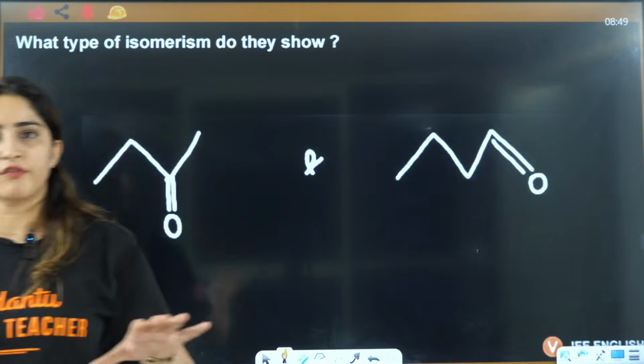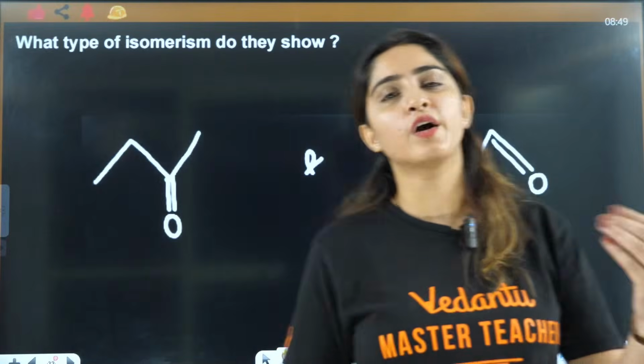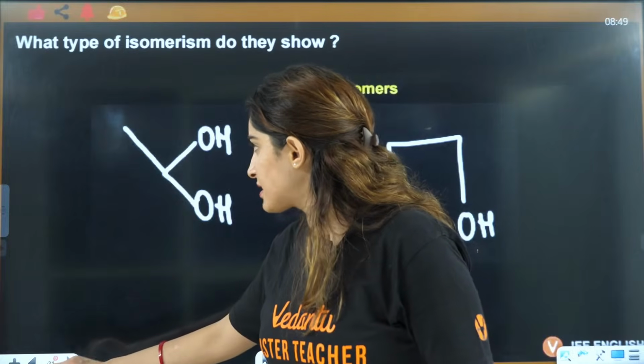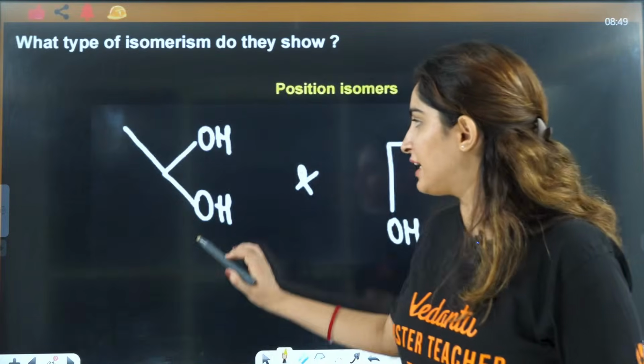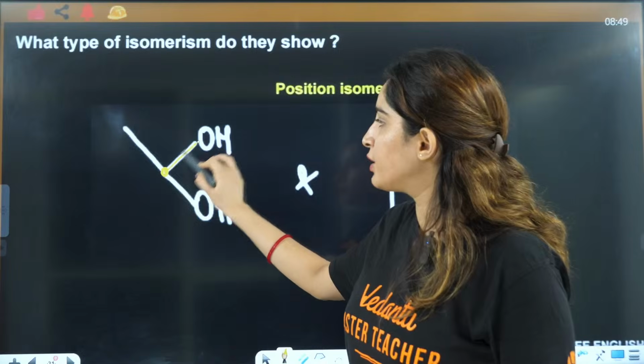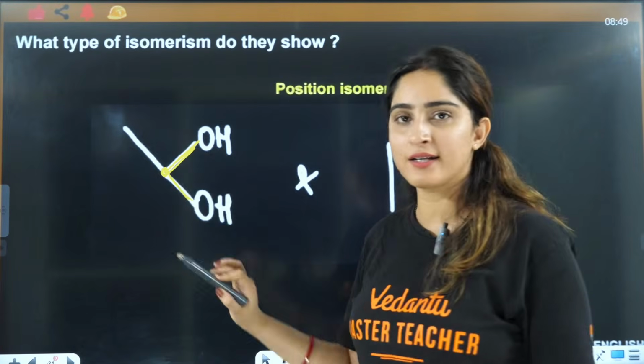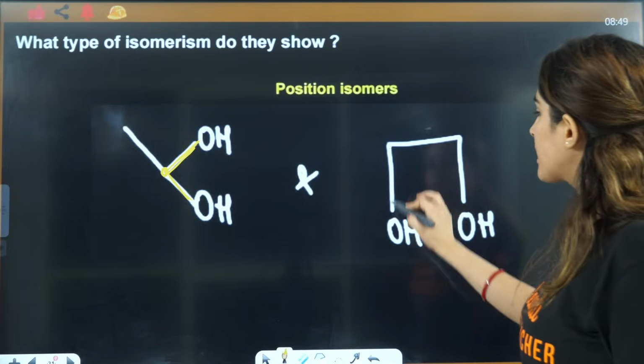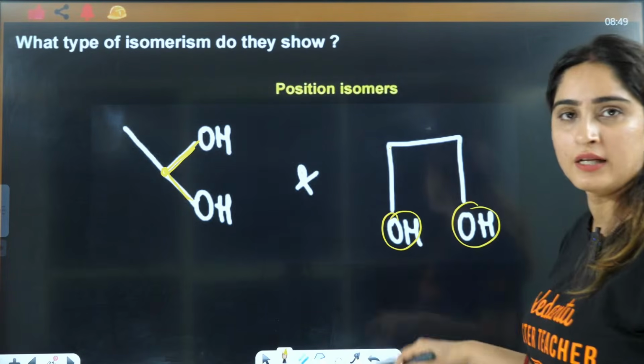Suganti, let's ignore vicinal and geminal, right? Because we are going to do that eventually in alcohols, phenols and ethers, right? But still, if in just one line I can teach you: when on one carbon you have 2 OH, that is on the same carbon you have 2 OH, that is geminal. When on the adjacent carbon you have OH, that is called vicinal. Okay?